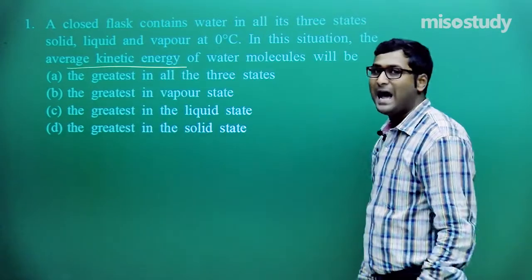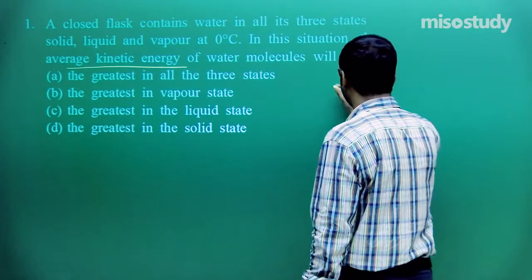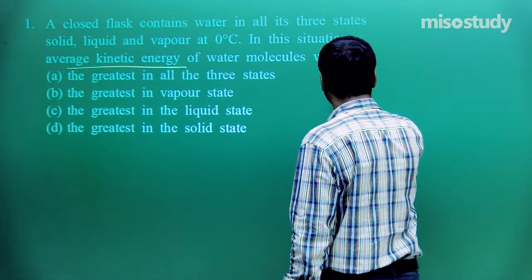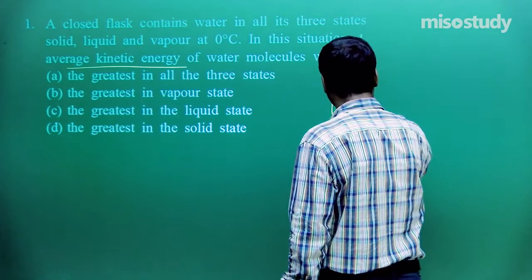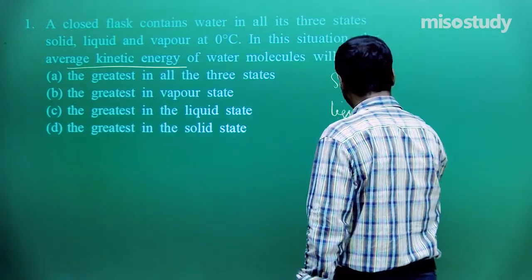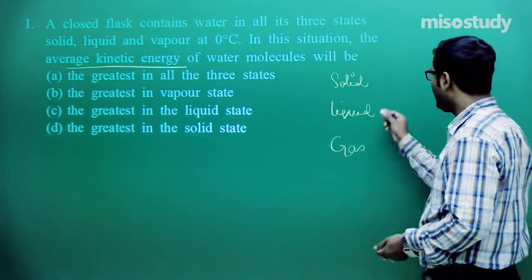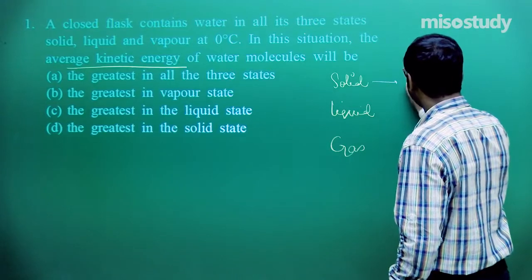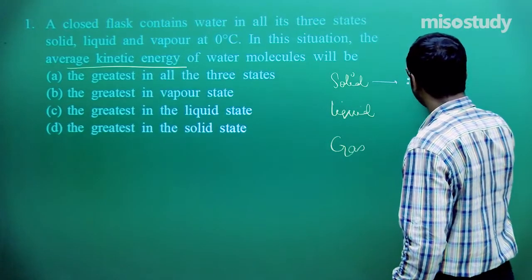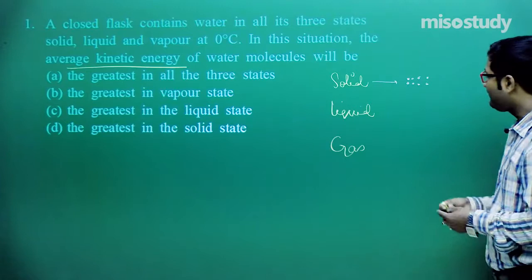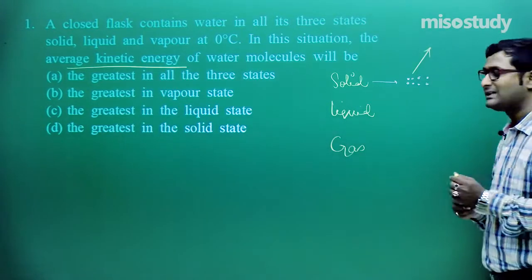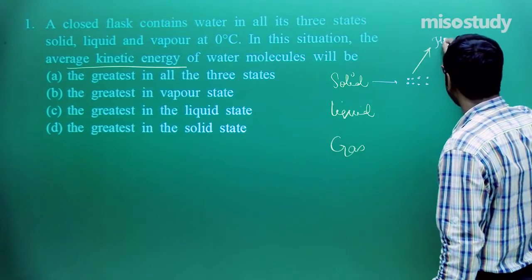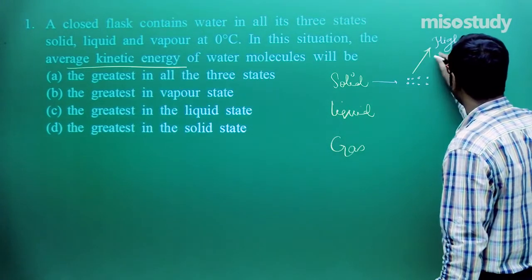As we know, listen carefully, if I talk about solid, liquid, and gaseous molecules, in solid the particles are very close to each other. Do you remember this? If there is a very closeness between the particles, then we can say there is high intermolecular force of interaction.